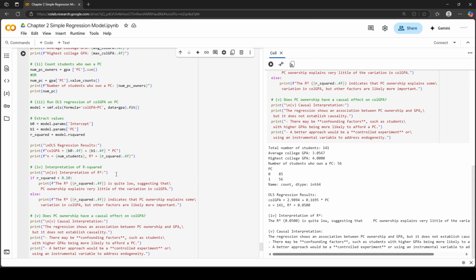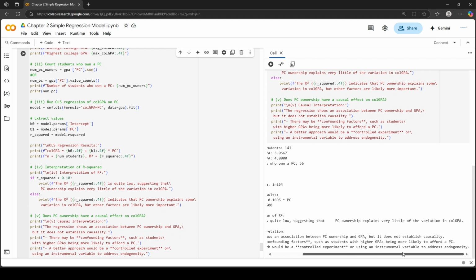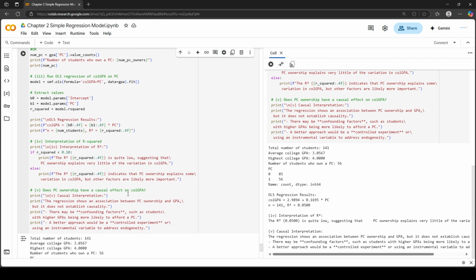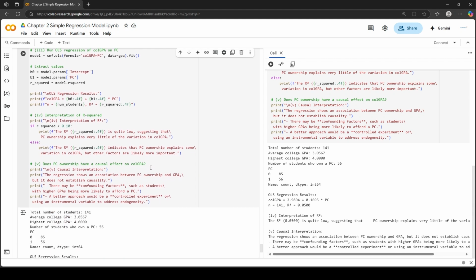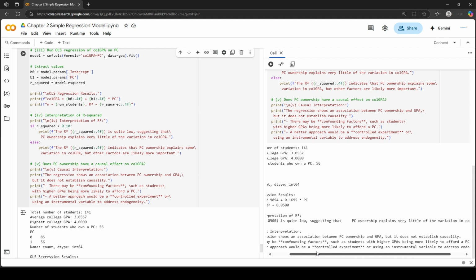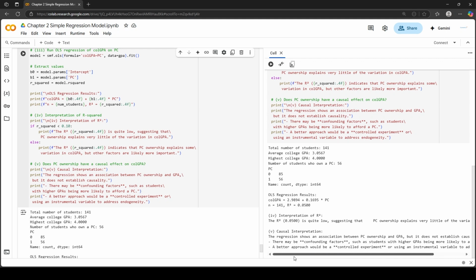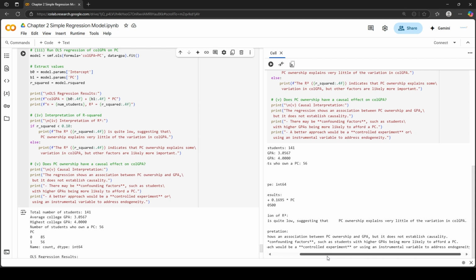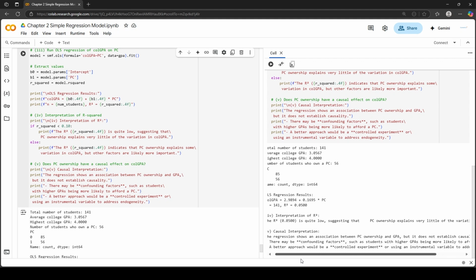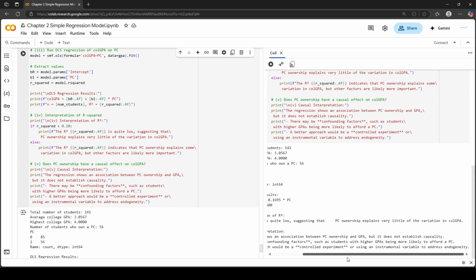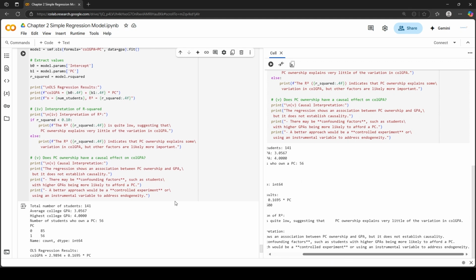Okay, so interpretation of r squared. The r squared value 0.05 is quite low, suggesting that PC ownership explains very little of the variation in colGPA. And coming to the interpretation of does PC ownership have a causal effect on colGPA? The regression shows an association between PC ownership and GPA, but it does not establish causality. There may be confounding factors such as students with higher GPAs being more likely to afford a PC. A better approach would be a controlled experiment or using an instrumental variable to address endogeneity.